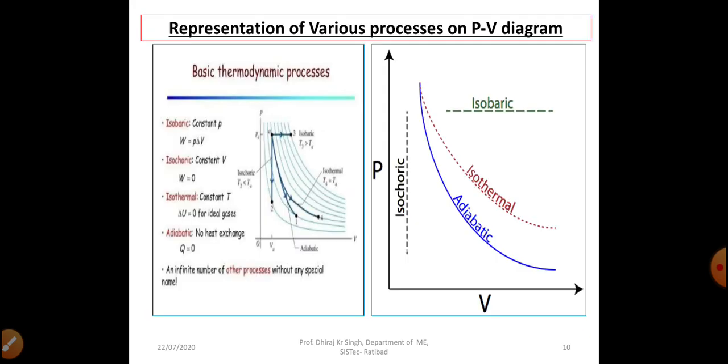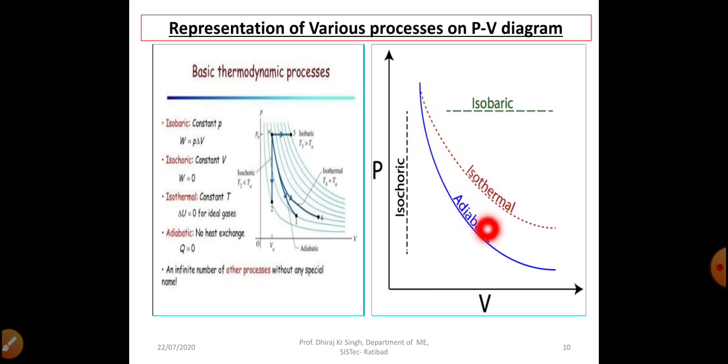Dear students, now we can see the representation of various processes on PV diagram. So we can see in this figure, the y-axis is given as P pressure and the x-axis is given as V volume. This constant line in horizontal direction shows isobaric process or constant pressure process, right? This rectangular hyperbola curve is showing isothermal process, right? We have already seen PV equal to constant is the equation for this isothermal curve.